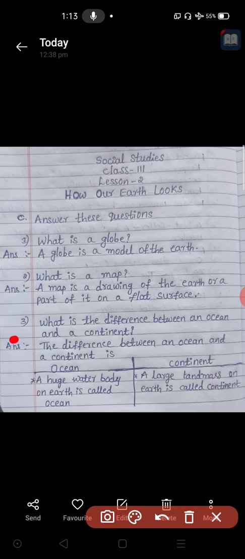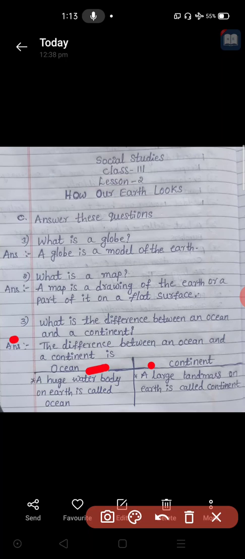If you have any doubts, you can call me and ask about your doubts. Third one: what is the difference between an ocean and a continent? Ocean means what? Continent means what? One difference we need to write here. Look at that answer. The difference between an ocean and a continent is, ocean means what here?